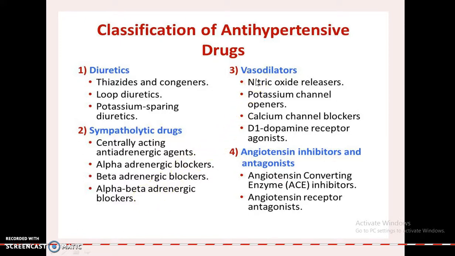To maintain peripheral vascular resistance, some vasodilators are used, which affect the total peripheral resistance, which in turn affects the cardiac output of the heart. Examples are nitric oxide releasers, potassium channel openers, calcium channel blockers, and dopamine receptor agonists. And coming to angiotensin inhibitors and antagonists.